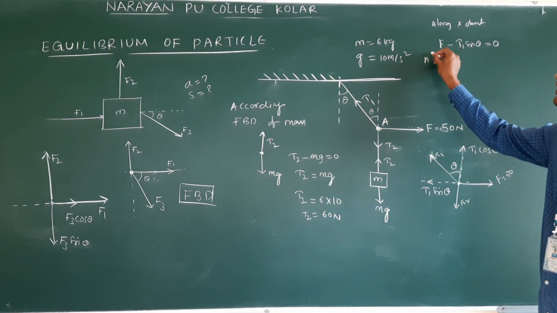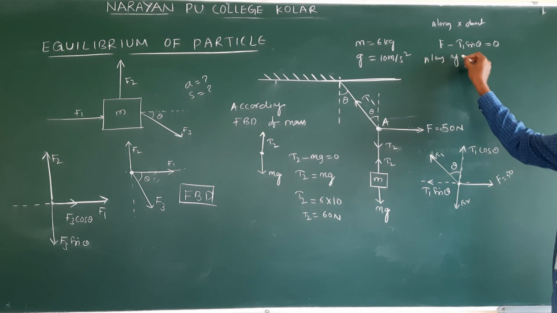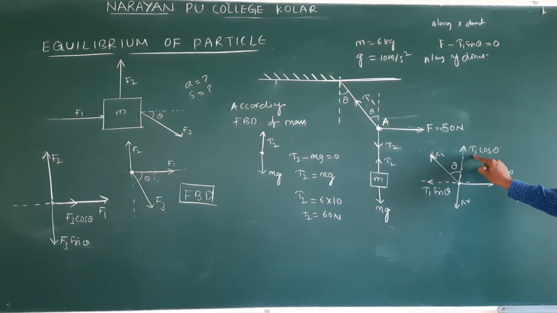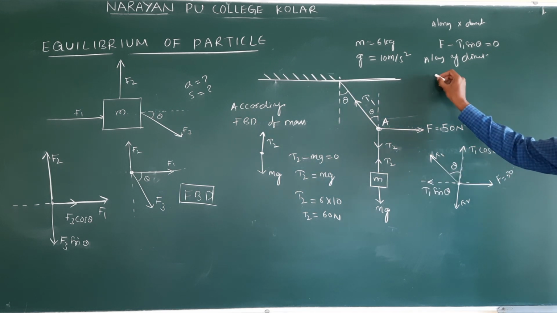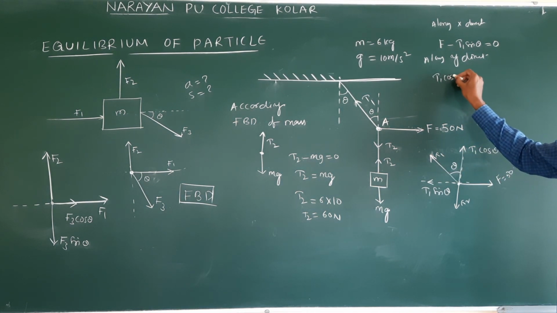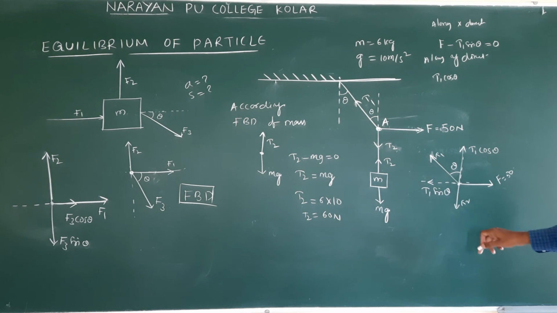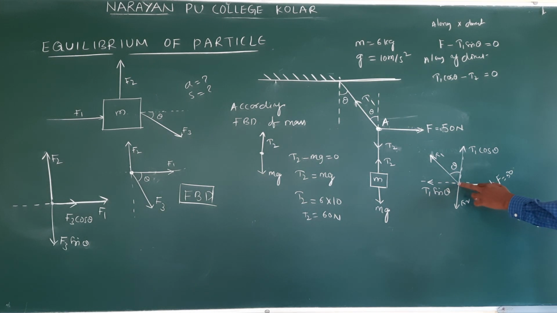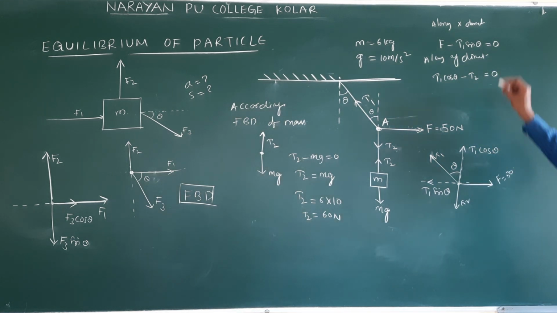Next, along y direction. T1 cos theta acting up, take it positive. T1 cos theta minus T2 is equal to 0, because this point is not moving up and down or horizontally. It is at rest. That's why it is equal to 0. Okay?